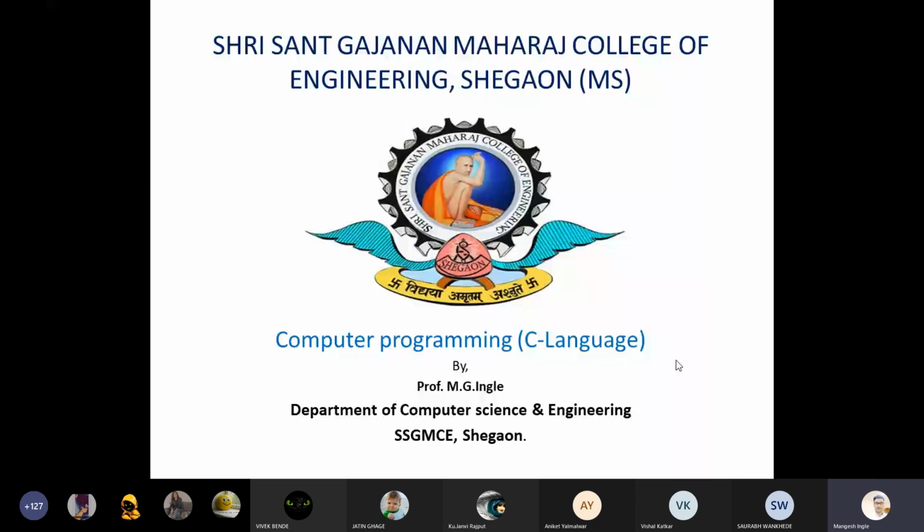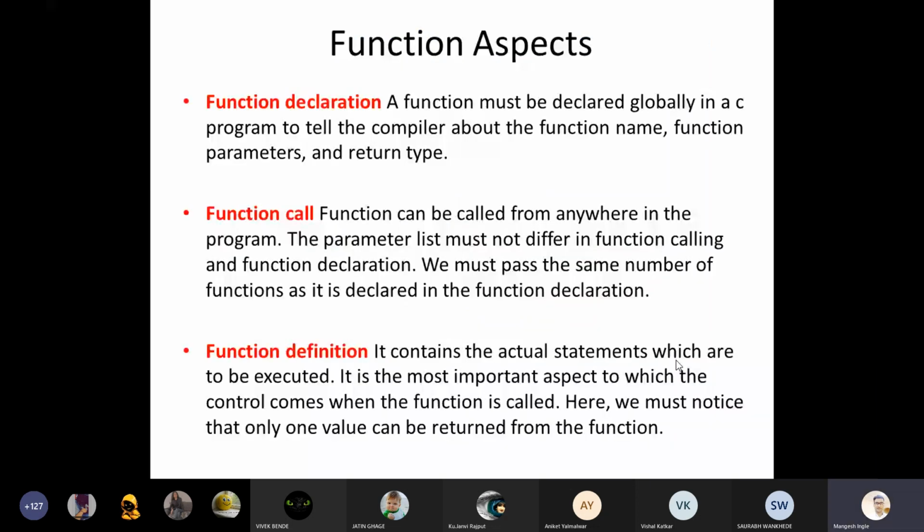All right. The agenda of today's lecture is to understand the different types of functions, their implementation aspects, and their function calling aspects. We will see these aspects with the help of simple program examples. This is the agenda of today's lecture, and we will focus continuously on it.